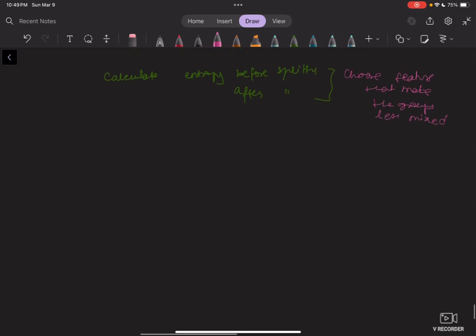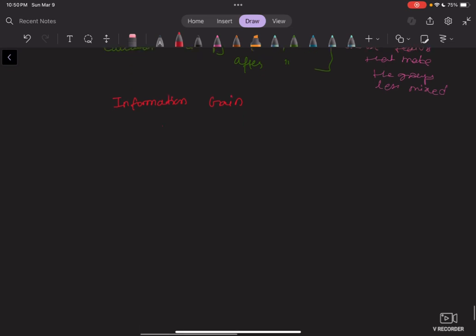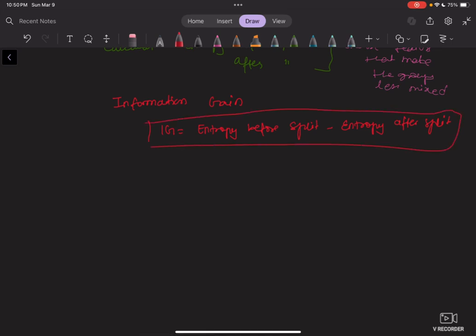So this brings us to our concept of information gain. How do we measure the effectiveness of a split? It's through information gain. Information gain is simply entropy before split minus entropy after split. This is your information gain, okay?